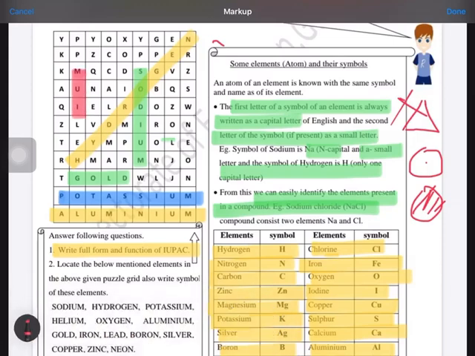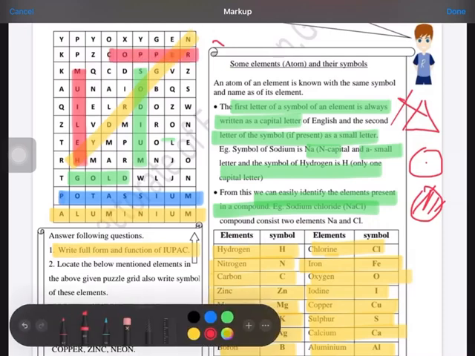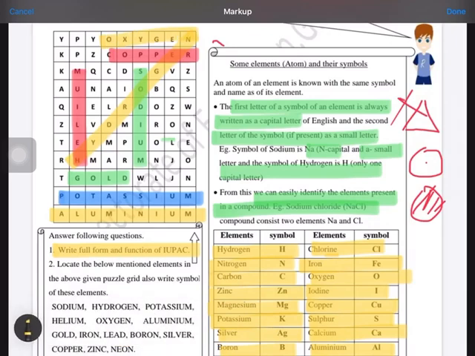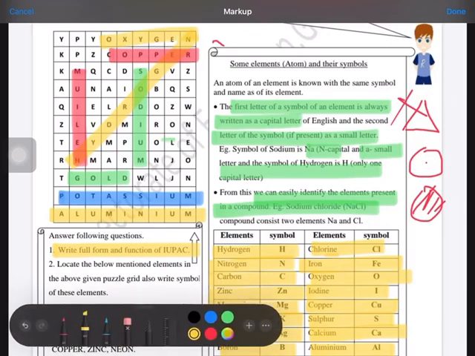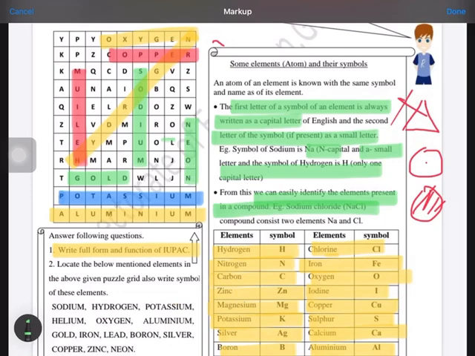This is helium, and it is copper. Then you can say oxygen. Then it is neon, and boron.